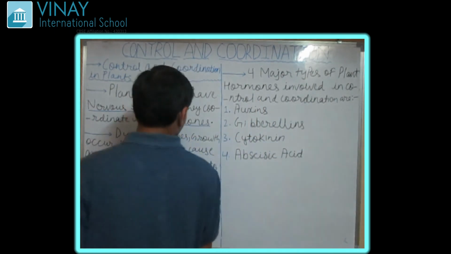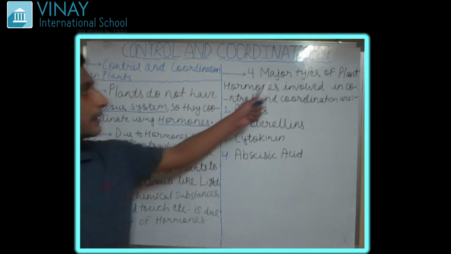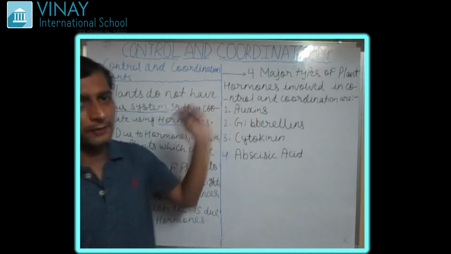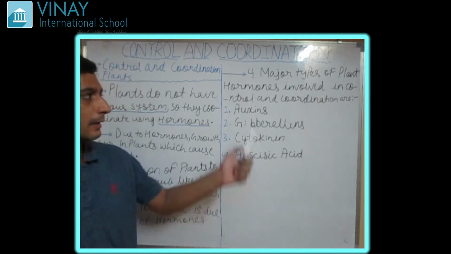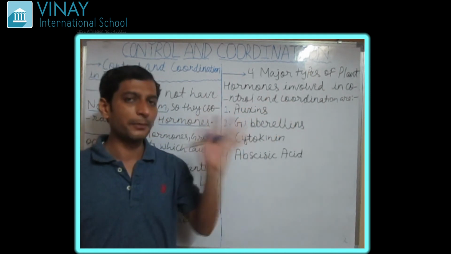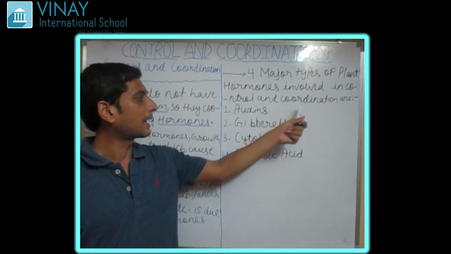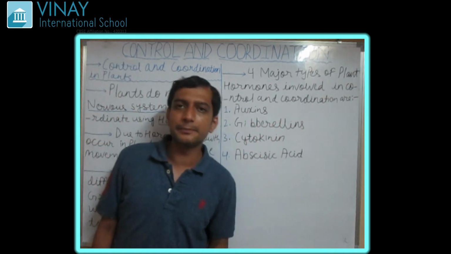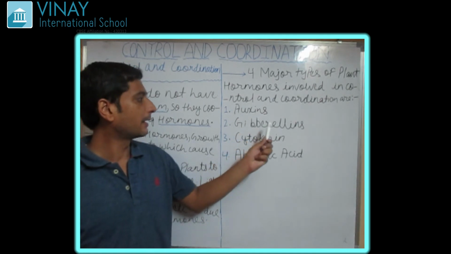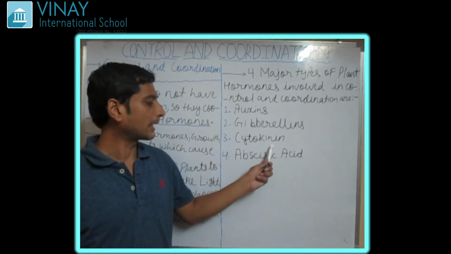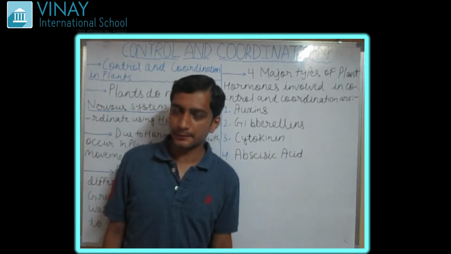Moving further, we have four major types of hormones. In plants we are going to study four main hormones which control and coordinate the plants: auxins, gibberellin, cytokinin and abscisic acid.